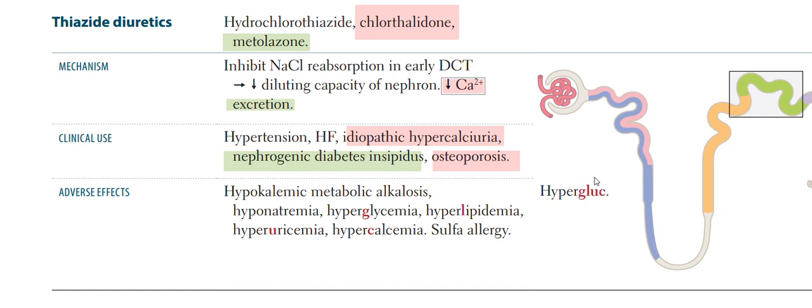Thiazide is going to increase in the blood G glucose, L lipids, U uric acid, and C calcium, glucose, and potassium is down. Potassium is going to be down and sodium is going to be down in thiazide. It's going to cause metabolic alkalosis. Metabolic alkalosis.